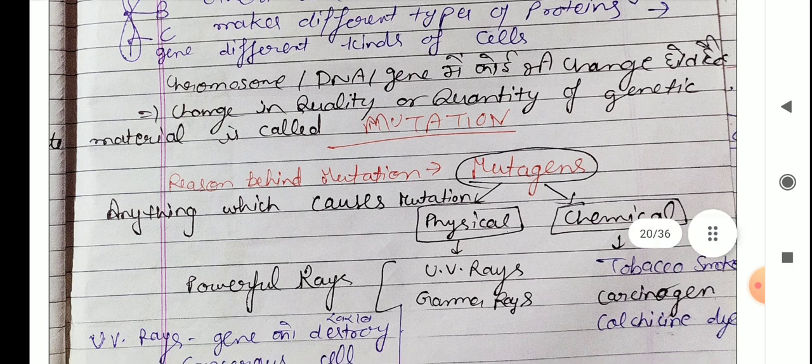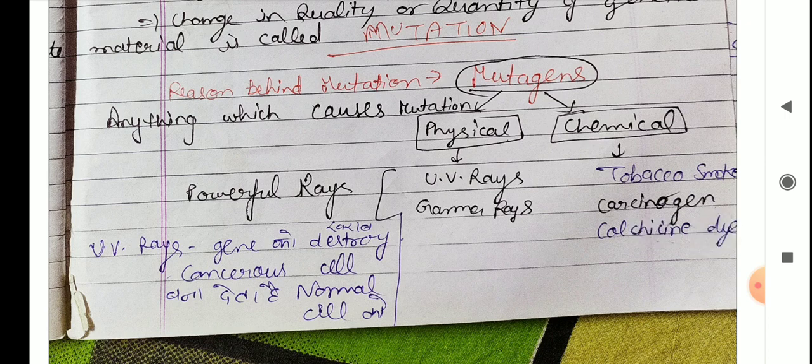These are very powerful rays. That's why they can destroy our genes also. Our genes can be destroyed by UV rays, and UV rays can make normal cells cancerous. So it is very harmful for our body. UV rays and gamma rays are examples of physical mutagens.